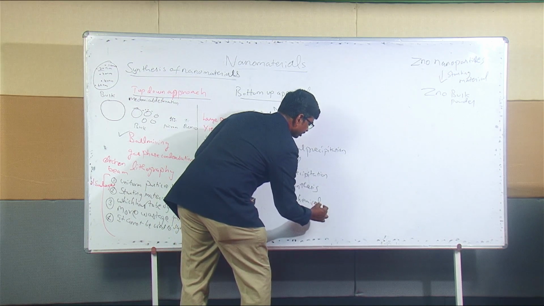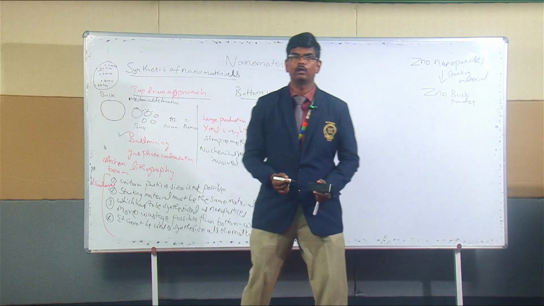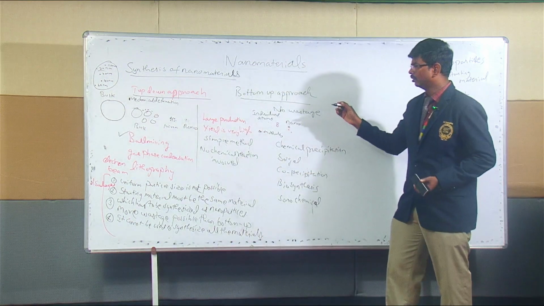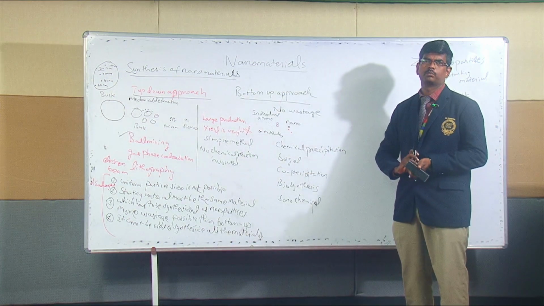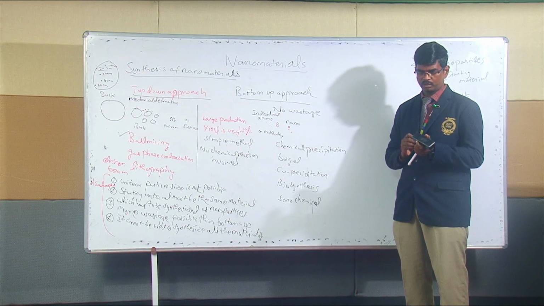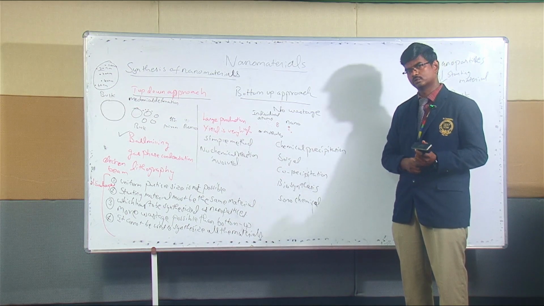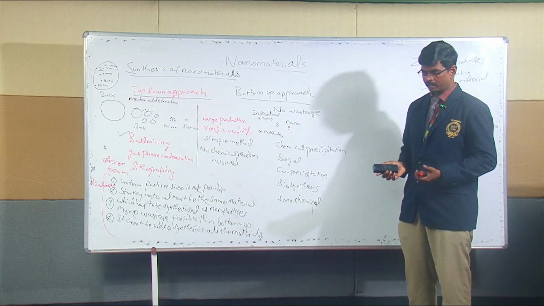Like that we can list down all the methods. Most of the methods are bottom up, and only very few methods are in the top down approach. Mostly it is bottom up.